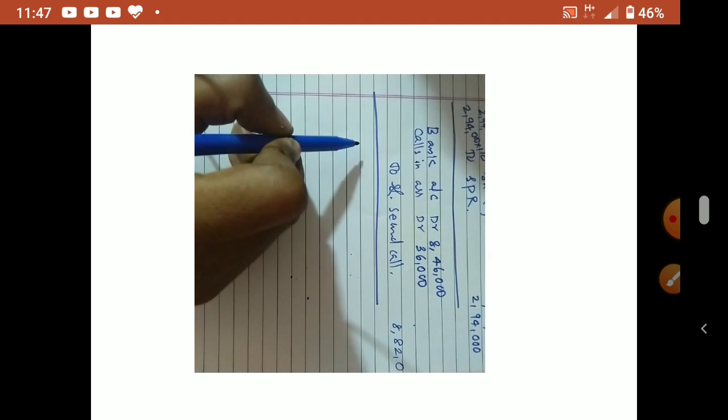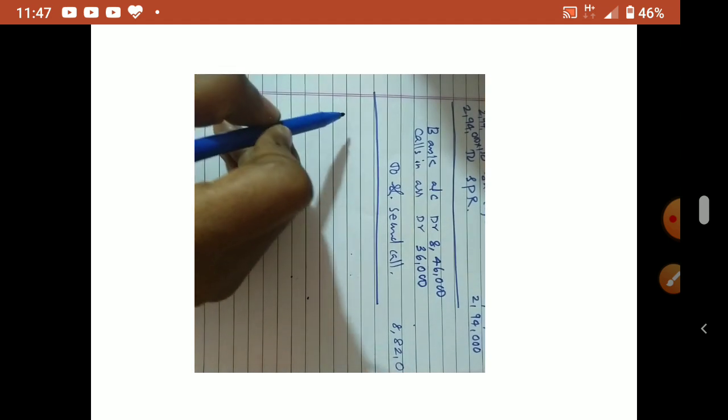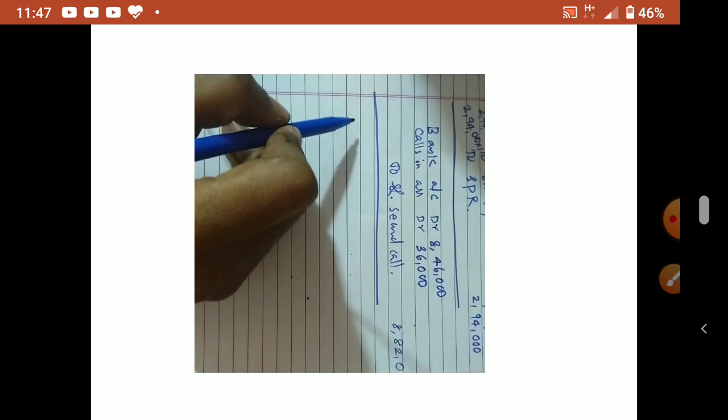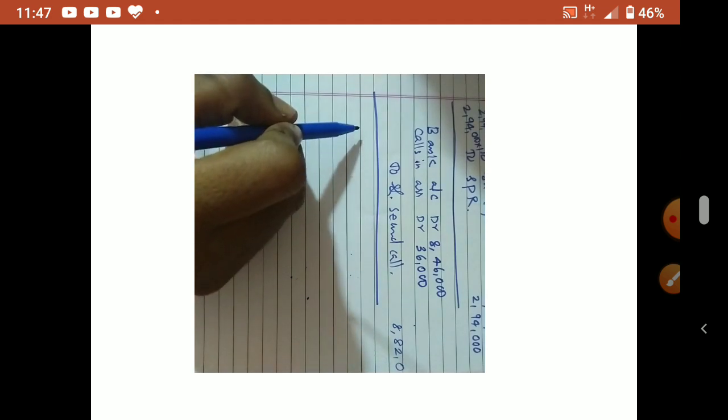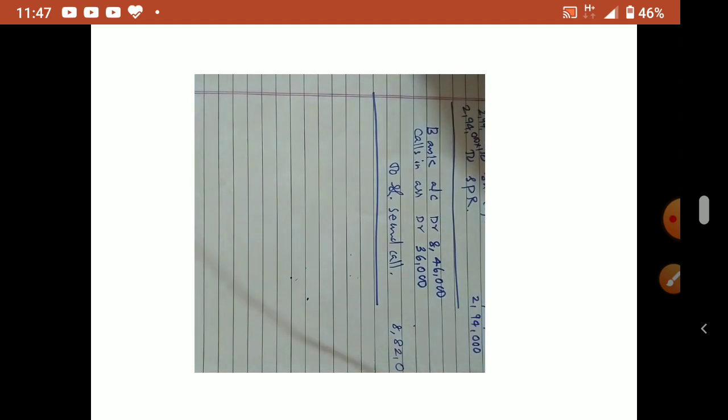Now after this, these shares forfeited. Whose shares? The shares of Y and Z forfeited. Okay. So that forfeiture journal entry now we have to write. No, Z's shares not forfeited. Only Y's share is forfeited. Okay.